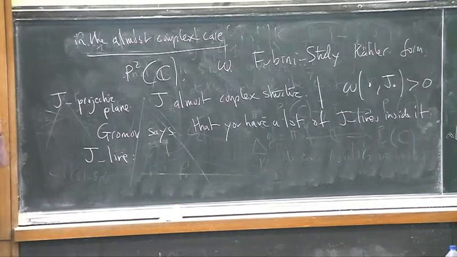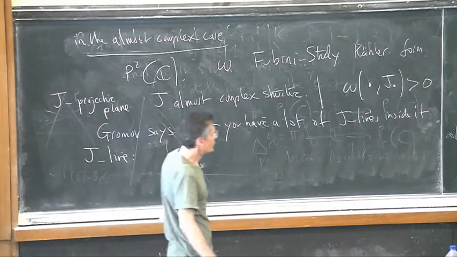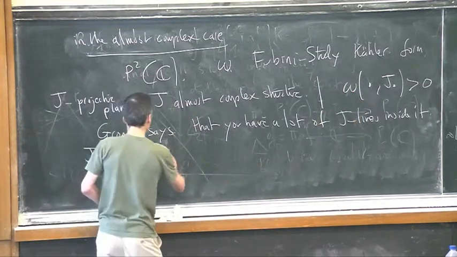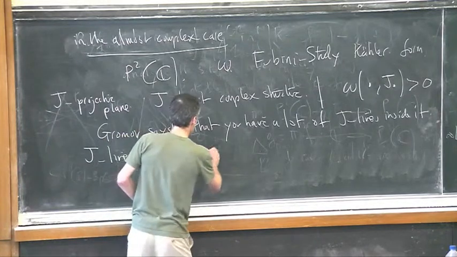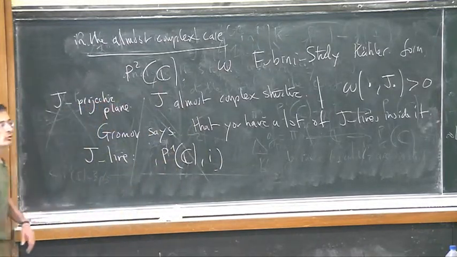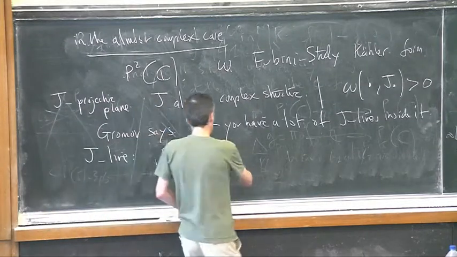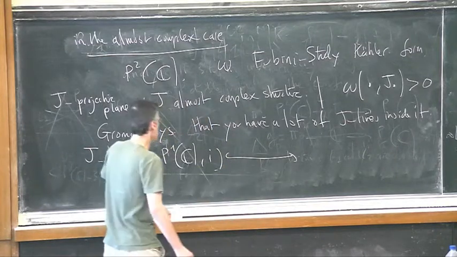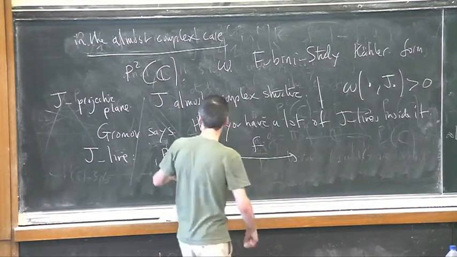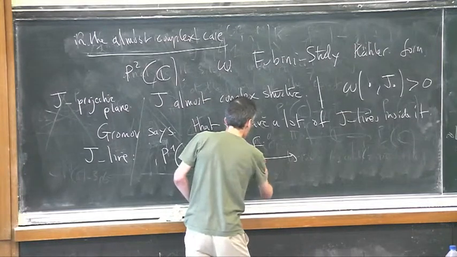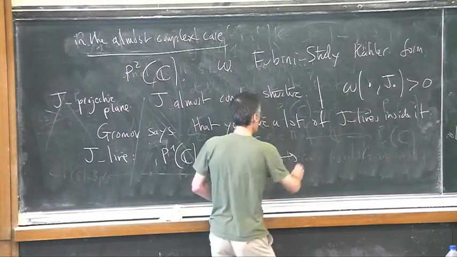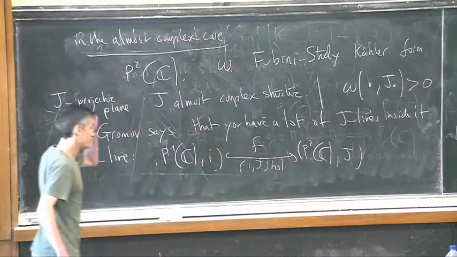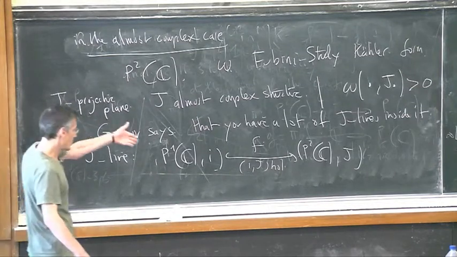This is a holomorphic image of P1 of C. So take P1 of C with its usual structure, and take some embedding of this, which is J-holomorphic, into P2 with this J structure, and which is an embedding.